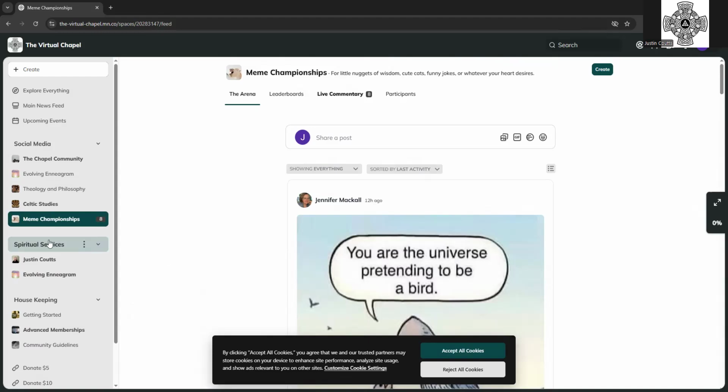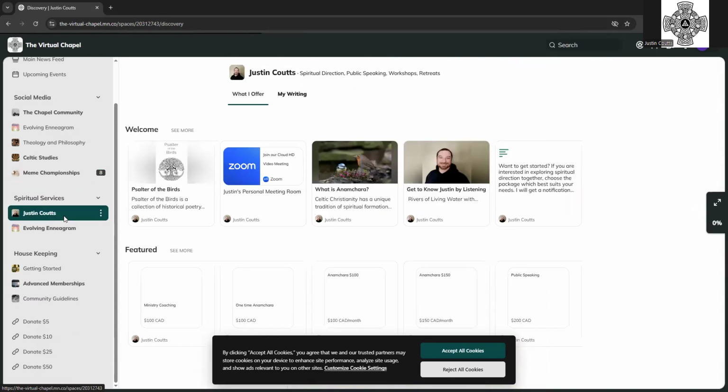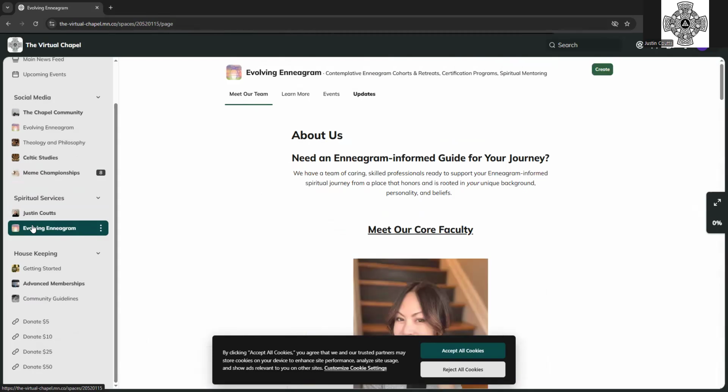And then as you go down here, we've got spiritual services, and this is going to expand again as people in the background finish setting things up. Right now it's Nian and myself. And so if you're interested in spiritual direction with me, if you're interested in ministry coaching, if you're interested in having me for public speaking, or you're looking for my book, this is the place to find all things Justin specific.